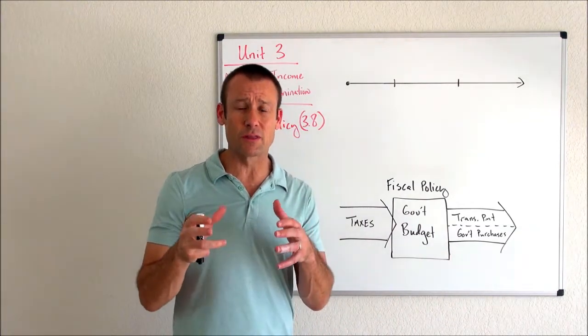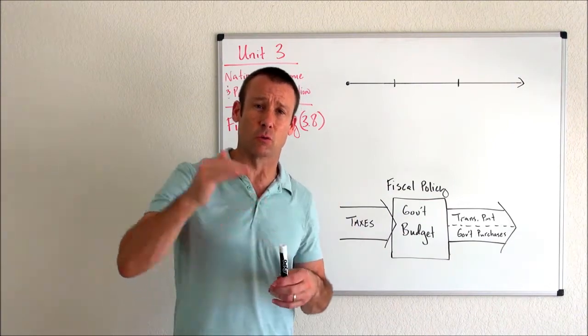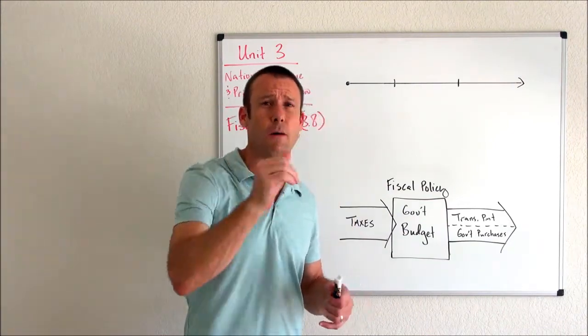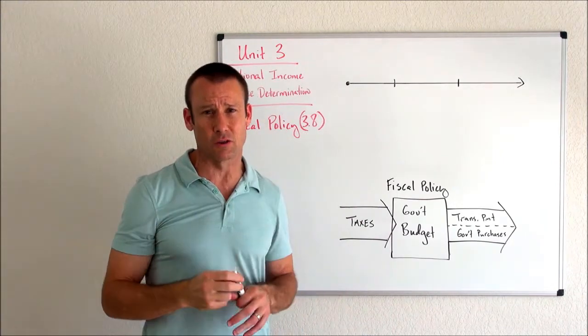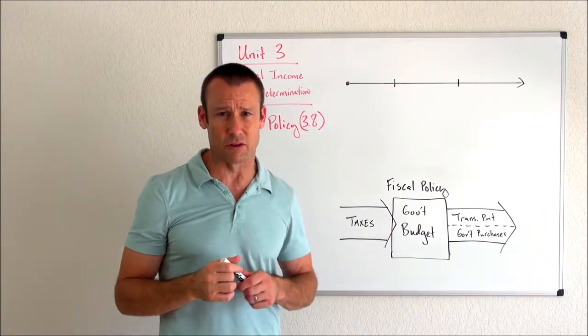So it's really doing things that are called counter-cyclical. When we're going down, let's try to make us go up. When we're going up, let's try to make us go down. So to try to do counter-cyclical policies, that's what stabilization is.